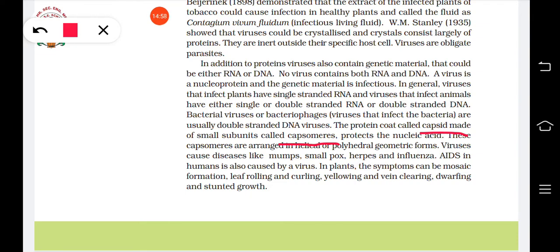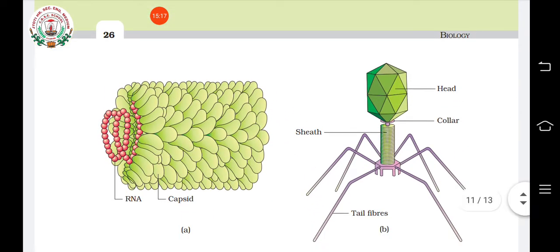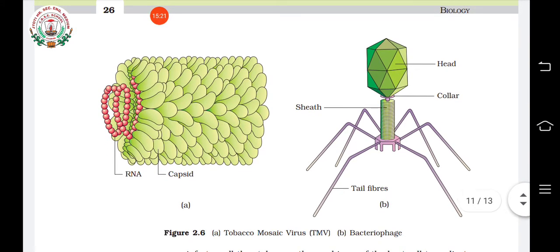Bacteriophages are viruses which attack bacteria, and they have double stranded DNA as the genetic material. So each virus has a protein coat and the genetic material. This protein coat is known as the capsid, and the capsid has a number of units known as capsomeres, and this protects.